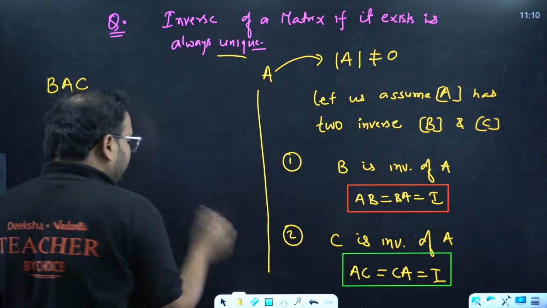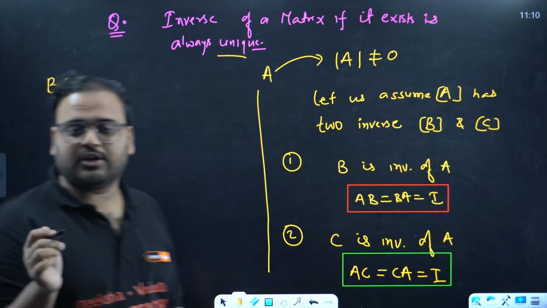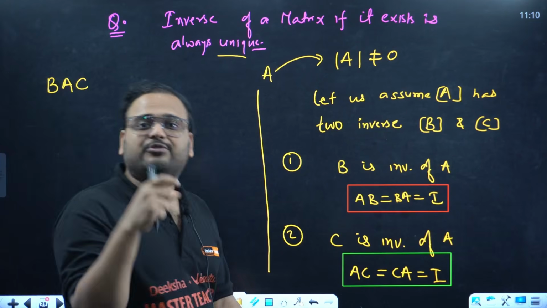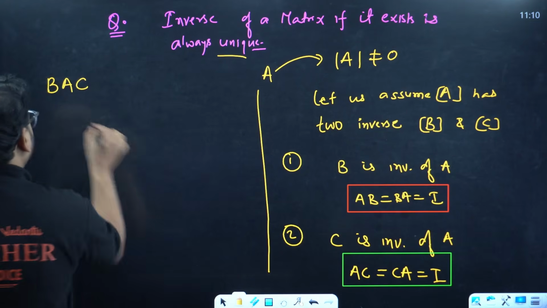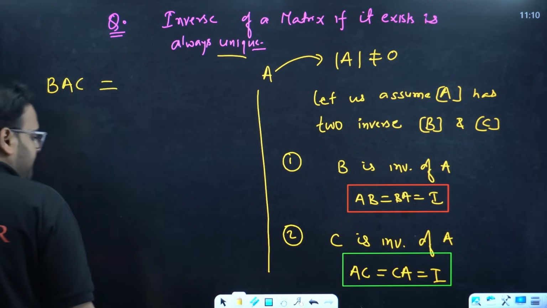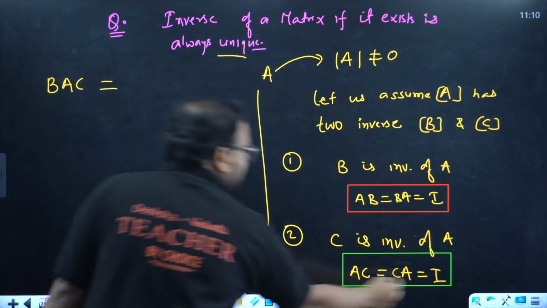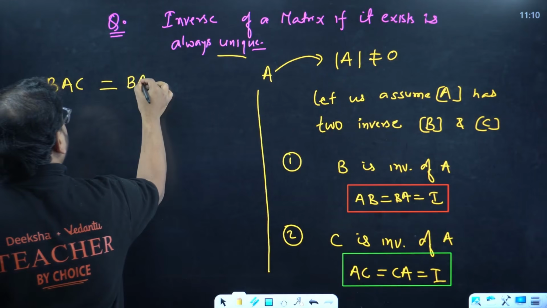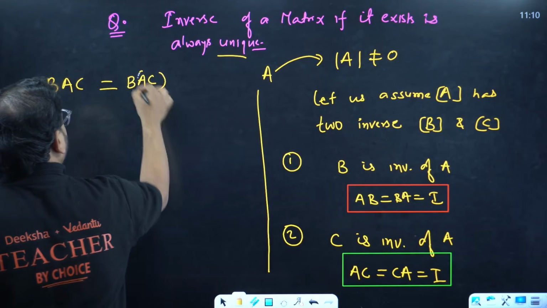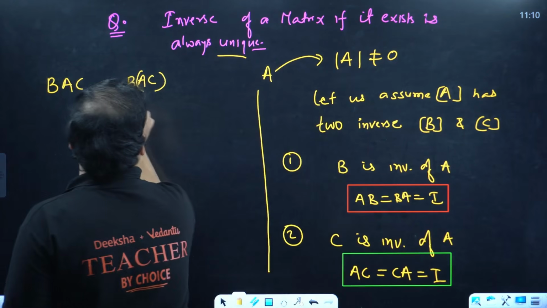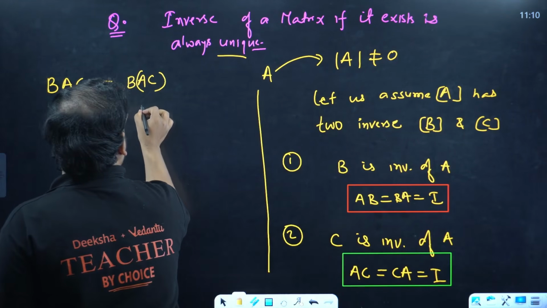So what I'm trying to do over here is find the product condition for all three together, and I'll show you that they are actually the same value. Let me show you. The first condition, BAC. Let me change AC to I. So I'll take BAC, and in this I'll take AC to I. What am I getting over here?